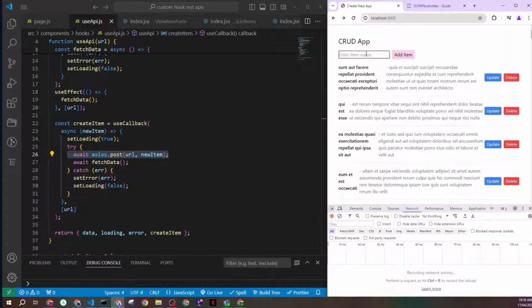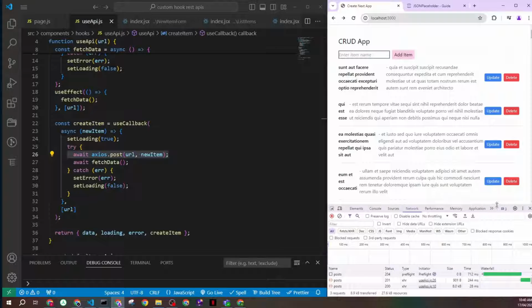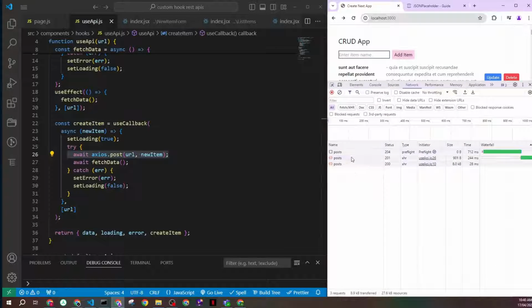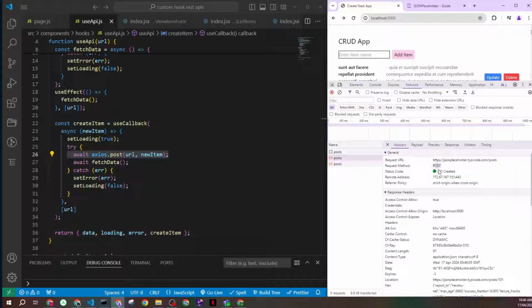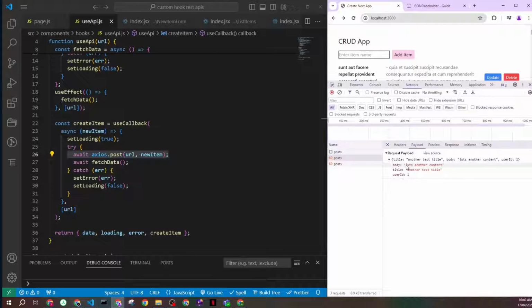Now let's add another test title, for example, and click this button, and you can see calls getting triggered. My first one is post for creation, and that's the payload I sent.